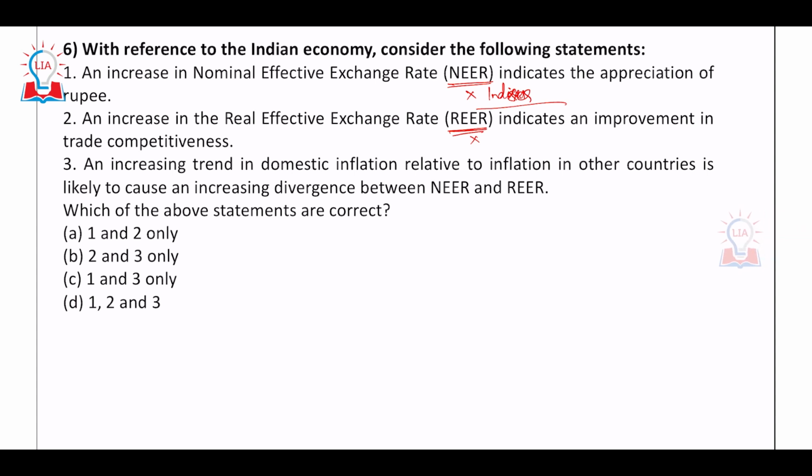The formula to start with is REER is adjusted for inflation. It means REER would be equal to NEER into CPI domestic divided by CPI foreign, right? So what is this REER and NEER? NEER is nominal effective exchange rate.